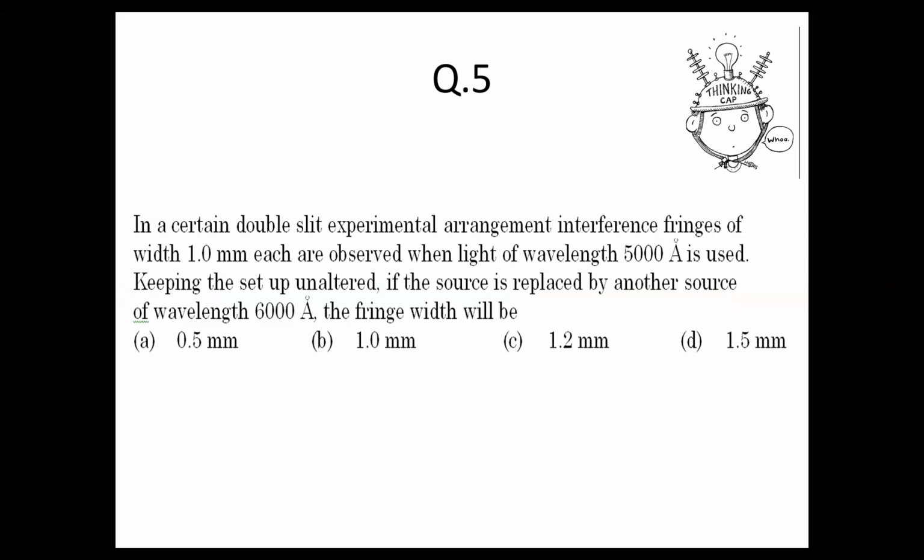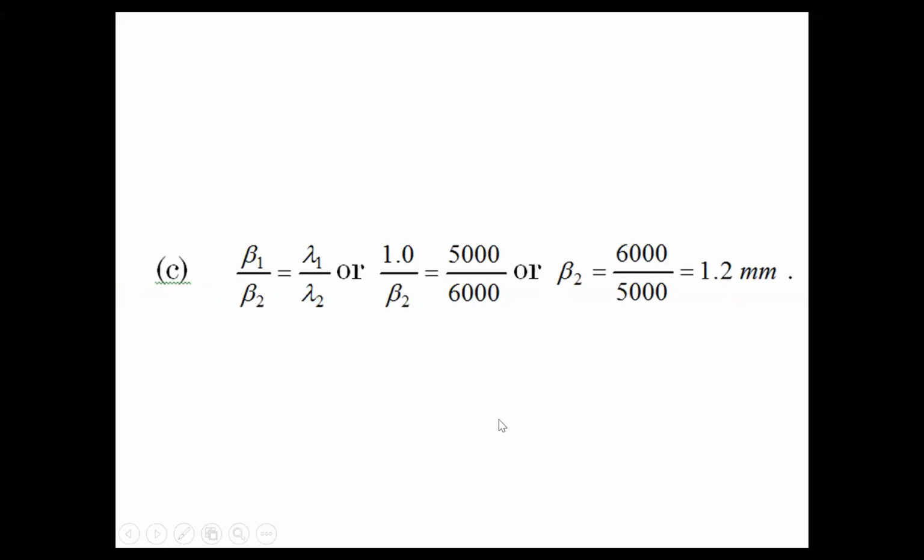Question number 5, I hope you solved. What did you get for question number 5? Yes, excellent. Many of you have got the right answer. It's option C. Here we are just taking the direct proportion relation between width and wavelength. All you had to do is W1 upon W2 is lambda 1 upon lambda 2. That should give you the answer as option C.